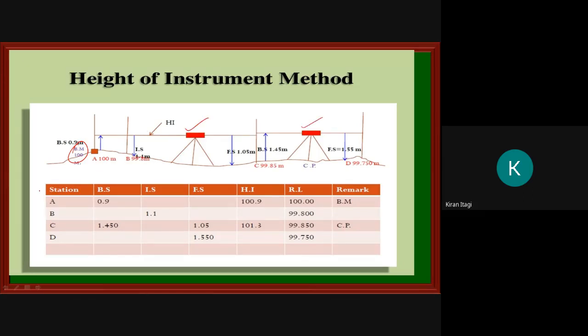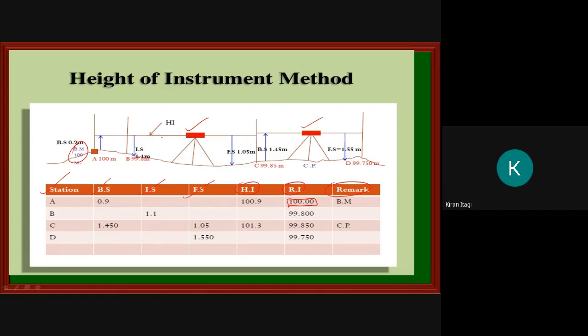The tabular column consists of stations, BS, which is nothing but the back side, intermediate side, fore side. This is the height of the instrument, RL, and remark. Whenever you set up the instrument, initially we will take the RL as 100. If you know the exact RL at that point, you can write whatever it is. If not, you have to take it as 100.